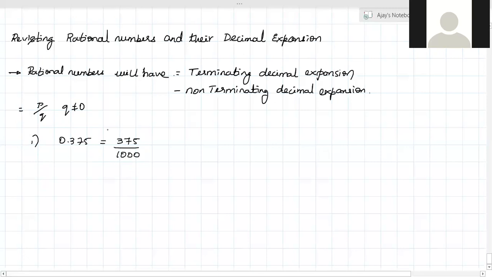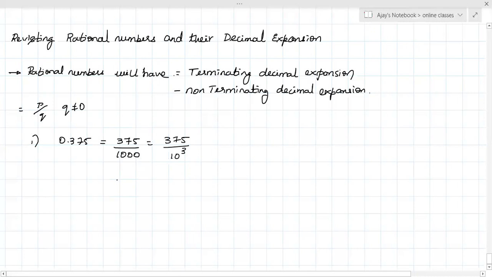And 1000 can be written as 10 to the power of 3. Can we write like this?